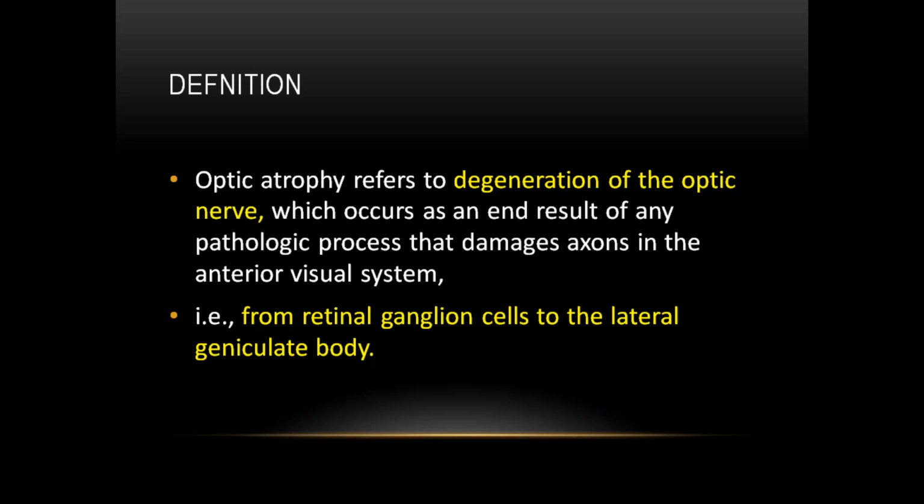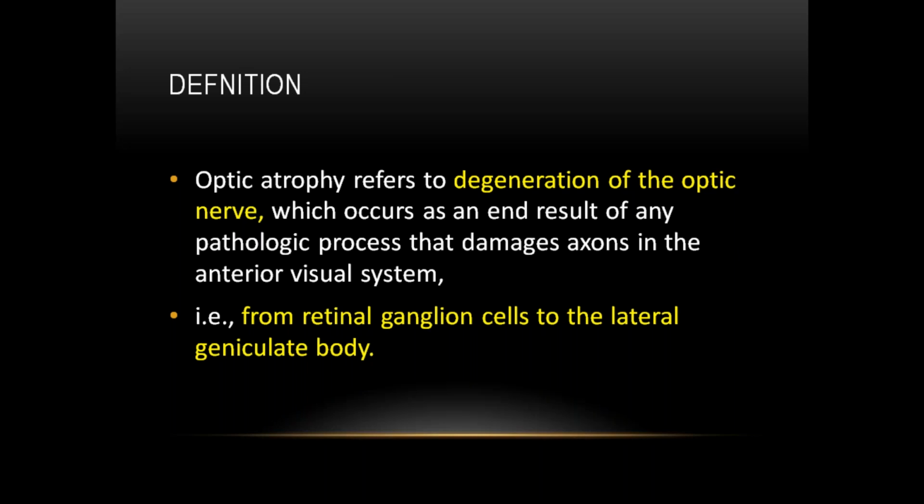The third one is based on antegrade and retrograde. Whether it is extending from the optic disc to the lateral geniculate body, or it is extending from the lateral geniculate body to the optic disc. If it is extending from the optic disc to the lateral geniculate body, it is called antegrade or Wallerian degeneration. If it is extending from the lateral geniculate body to the optic disc, it is called retrograde. These are the three classifications: primary and secondary, based on ophthalmoscopic appearance, and the third one is antegrade and retrograde.